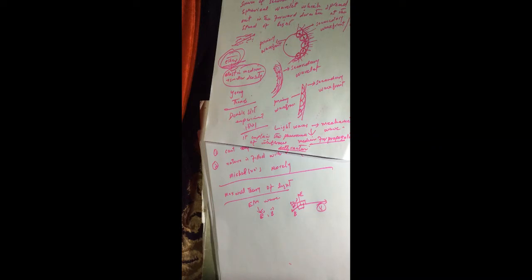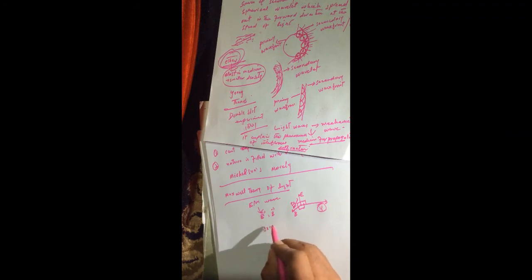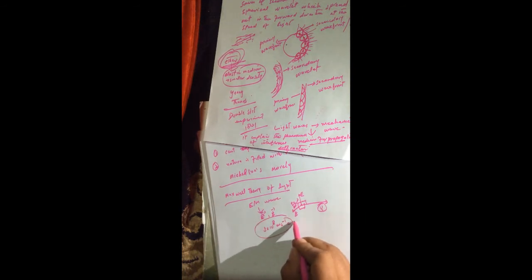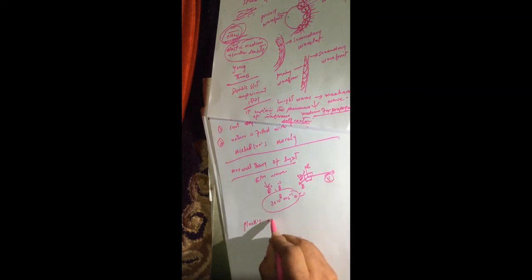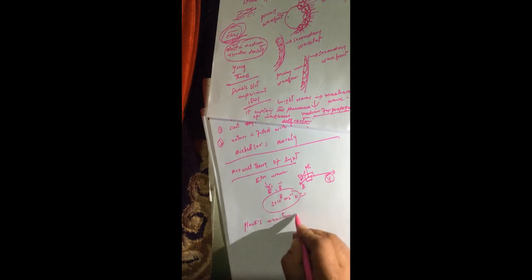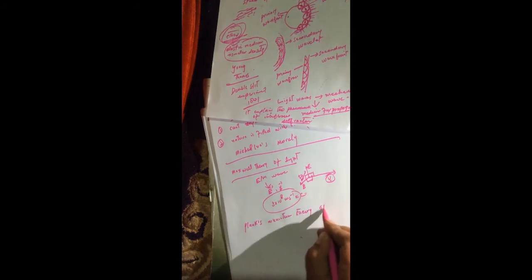And he also derived a formula for the speed of electromagnetic wave, and he showed that electromagnetic wave moves with a speed equal to 3 times 10 raised to the power 8 meters per second, which is the speed of light. We call it c. So this was Maxwell theory, and next we have Planck's quantum theory of light.